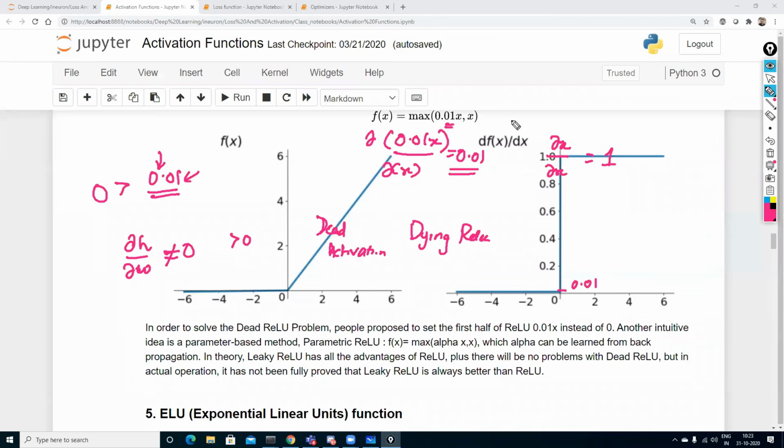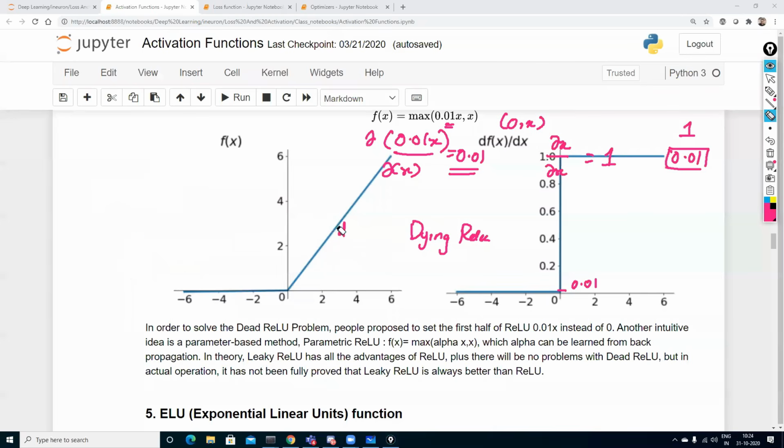Initially, in a normal ReLU, it was 0 comma x. Here we are having 0.01 multiplied by x, because when we do the derivative with respect to this particular function, I am either going to get 1 or I am going to get 0.01. Whenever I get this particular value, I'm trying to find out the derivative with respect to this. So this was with respect to leaky ReLU, and mathematically we discussed this also.